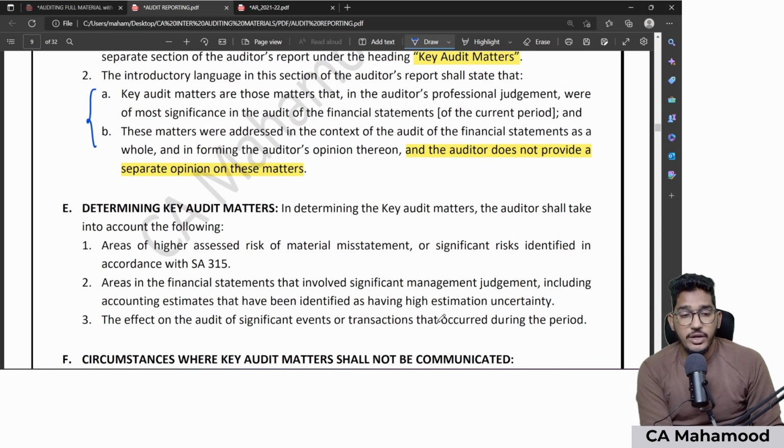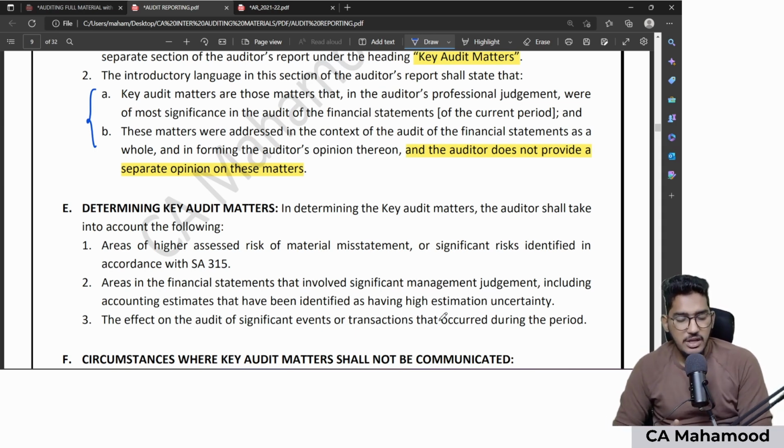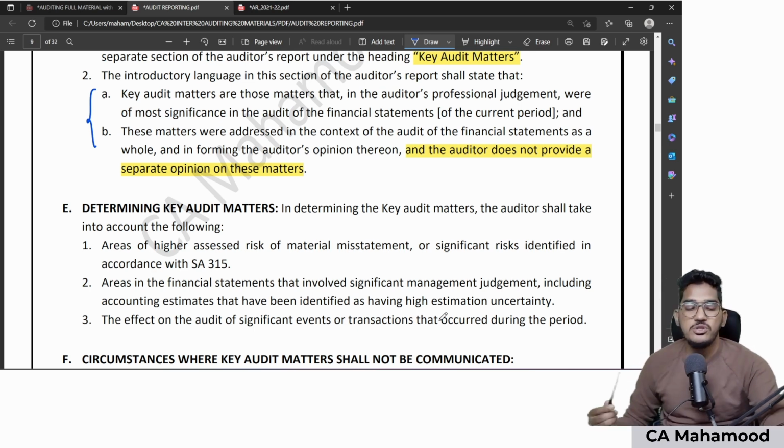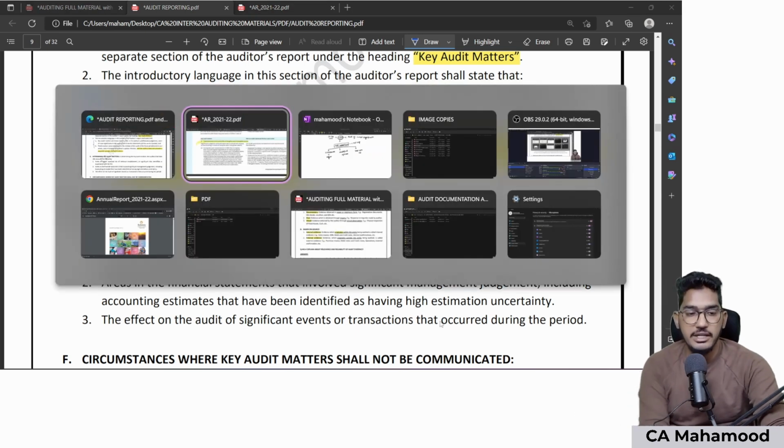Now coming to the next point, how to determine key audit matters, sir? In the definition, the standard has simply told it depends on the auditor's professional judgment. But the standard should help the auditor know from where he can select the key audit matters, or what factors he has to consider in determining key audit matters. That is also given here. The auditor should start looking for key audit matters from three areas.